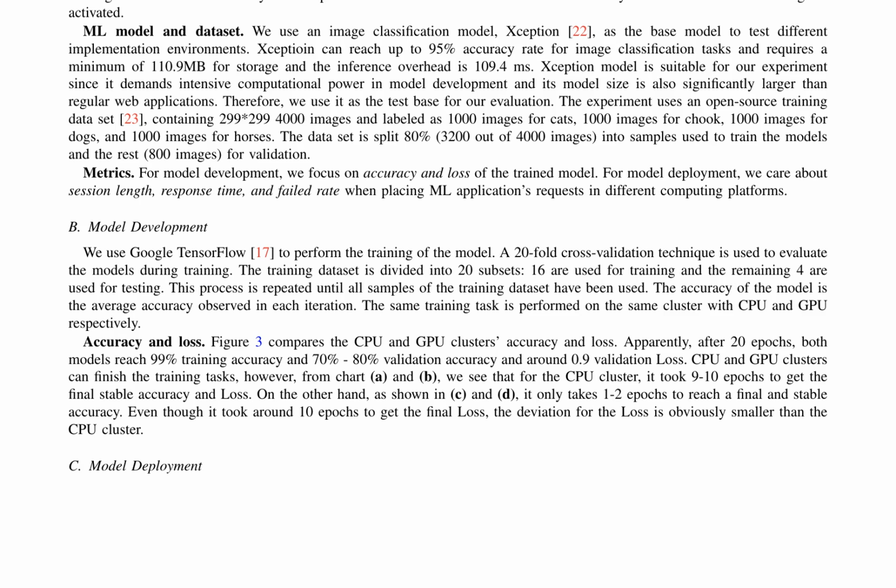The training dataset is divided into 20 subsets, with 16 used for training and the remaining 4 used for testing. Figure 3 compares the CPU and GPU clusters' accuracy and loss, showing that both models reach 99% training accuracy and 70%-80% validation accuracy and around 0.9 validation loss after 20 epochs. The CPU cluster takes 910 epochs to get the final stable accuracy and loss, while the GPU cluster takes 12 epochs to reach a final and stable accuracy.